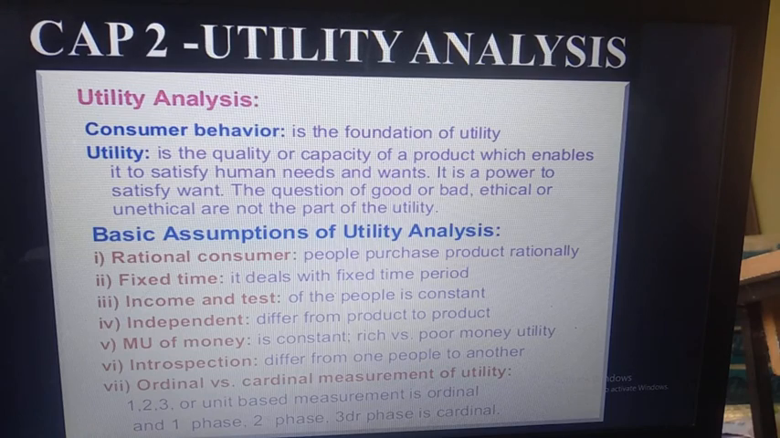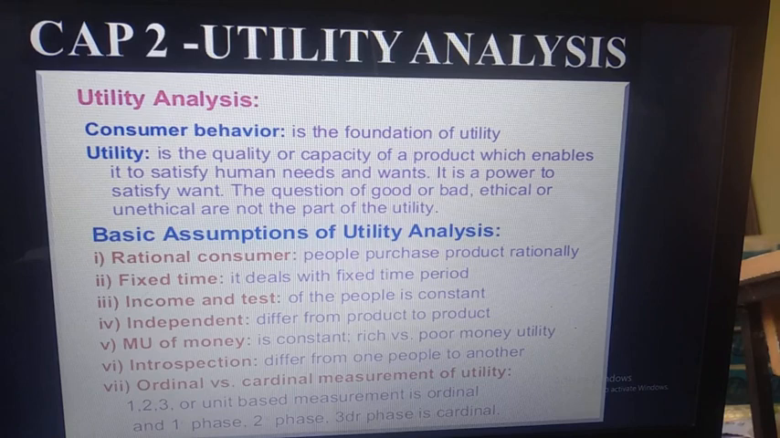So that's why in the definition, they have written that utility is the quality or the capacity of a product which enables it to satisfy our human wants or needs. Now, basic assumptions of utility analysis. Analysis means to check. Here we want to check how much a particular product can satisfy a human want. That is the actual meaning of utility analysis.